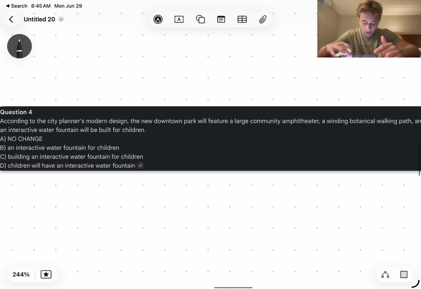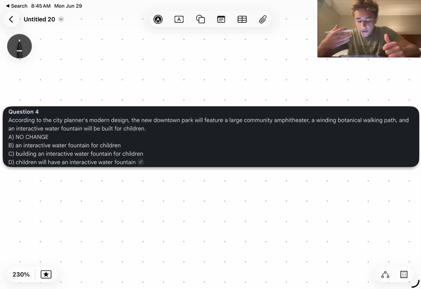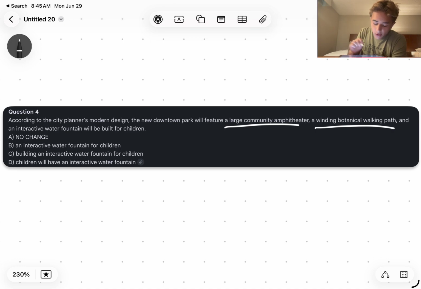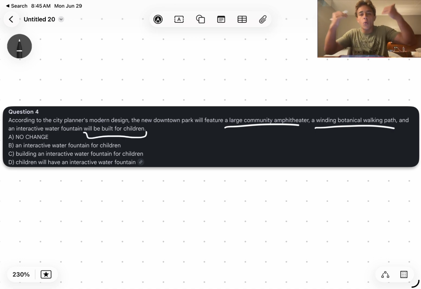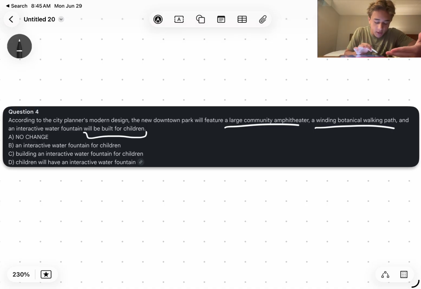So question 4. According to the city planner's modern design, the new downtown park will feature a large community amphitheater, a winding botanical walking path, and an interactive water fountain will be built for children. Notice here that it's listing things that the new downtown park will feature, right? And then it's just listing out nouns by themselves. So it has a large community amphitheater, a winding botanical walking path, and then it says an interactive water fountain will be built for children. So we want the structure to be the same. The structure is it's just listing nouns. Here it's listing a noun and then it has a verb as well. So it's not correct the way it's written here.